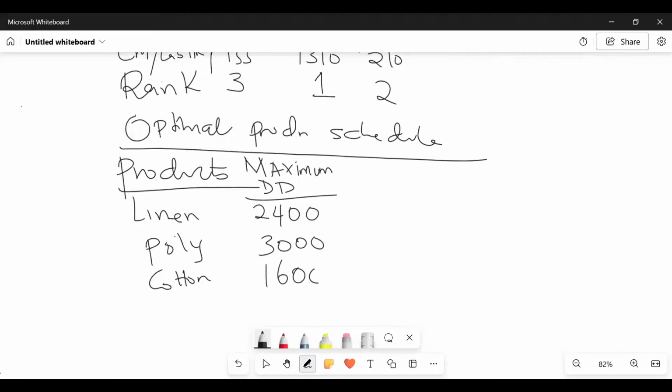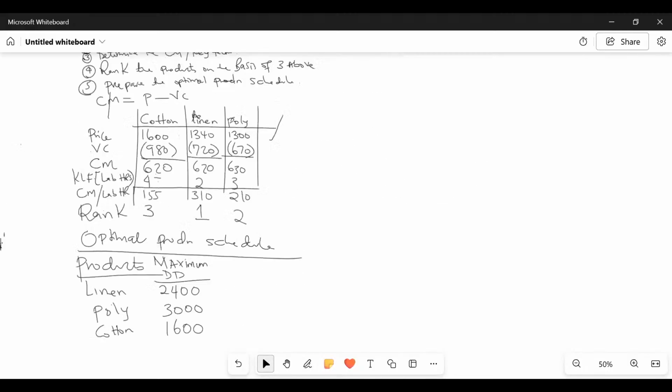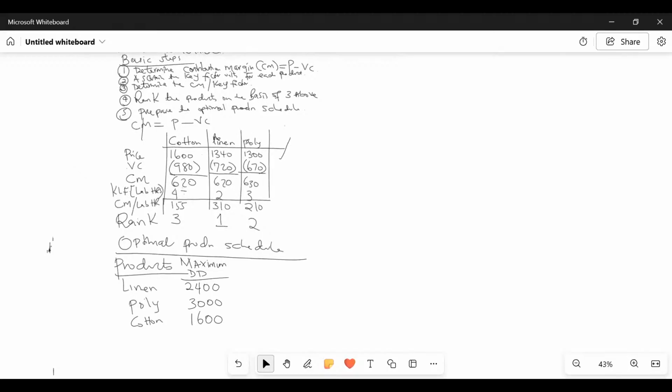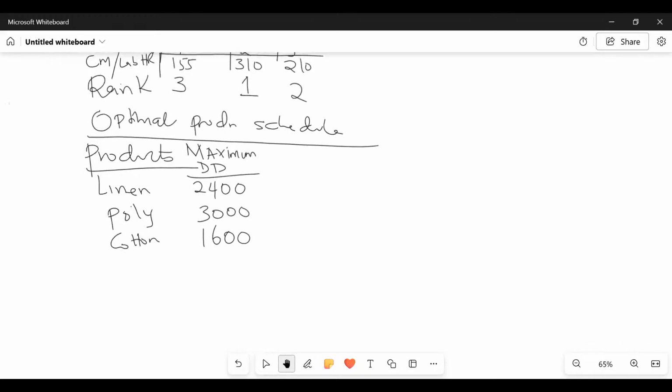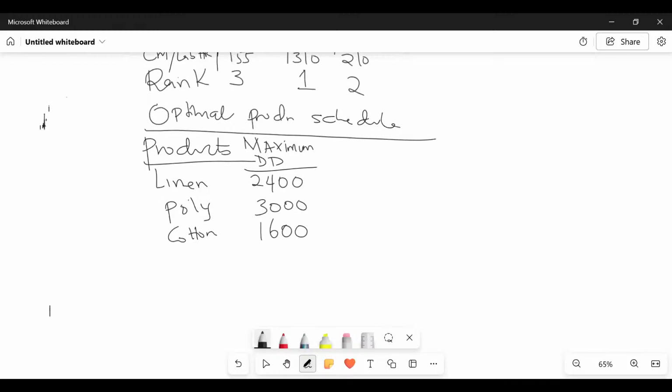1600. Now I ask you, when you are budgeting to produce this maximum demanded units, what startles you, or what should a management accountant be wary of? What startles you? The scarce resource. The scarce resource startles a lot. So the thing that worries me right now is the thing that is limiting what here, somebody? Limiting factor. That is what worries me a lot. Limiting factor. So limiting factor, that really worries me. So come here straight away. So limiting factor, that is what gives me concern.